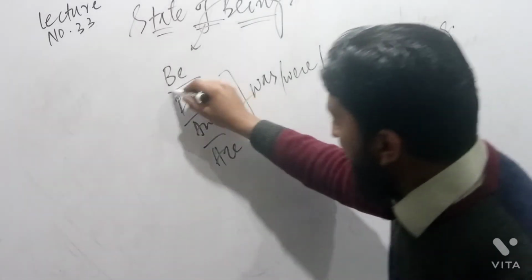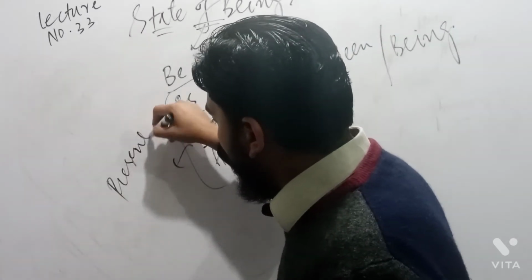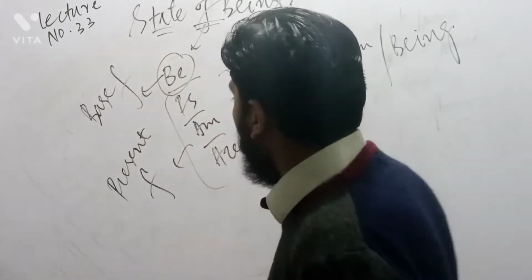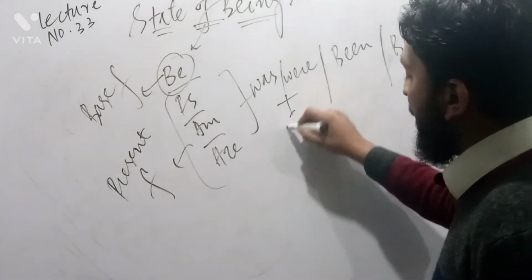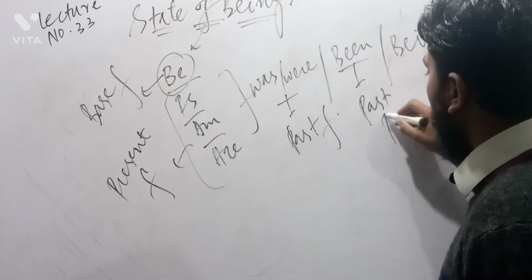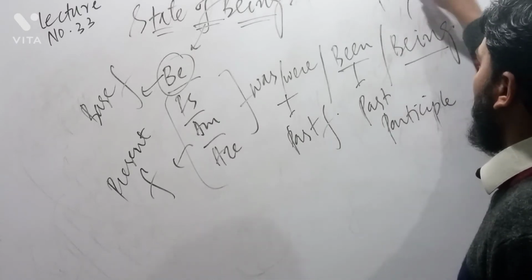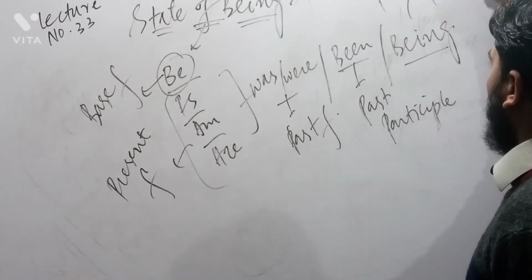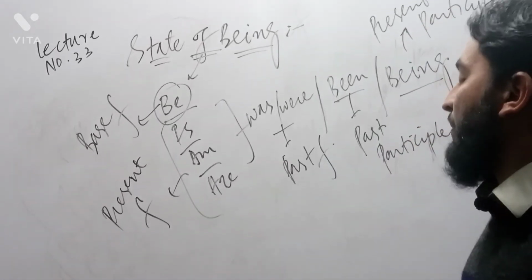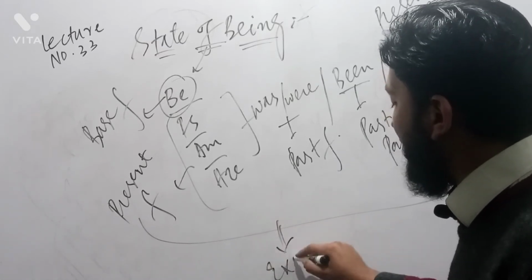So is, am, are are present form, be base form, was, were past form, been past participle, and being present participle. So they are used for one purpose. And what is this purpose? This is called to show existence.